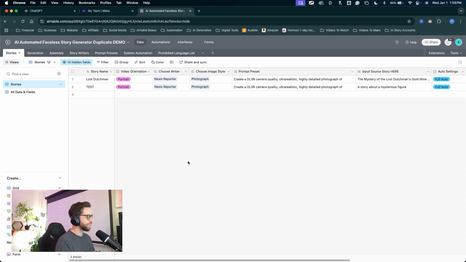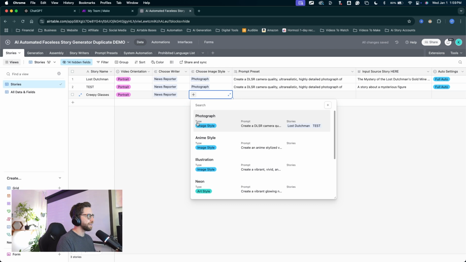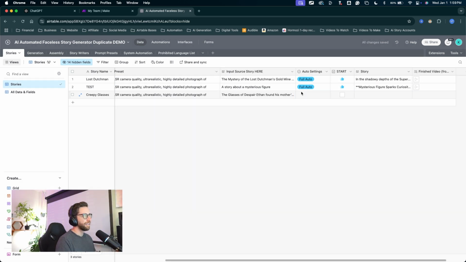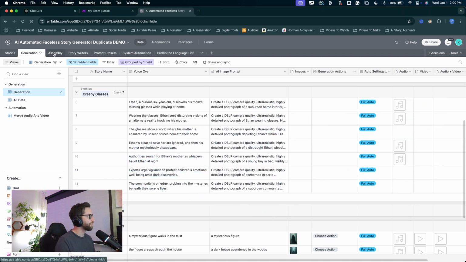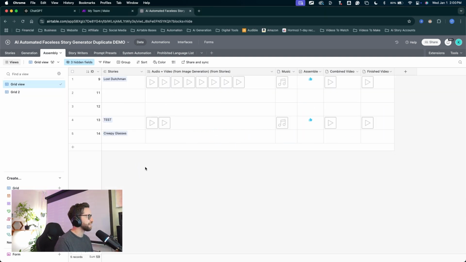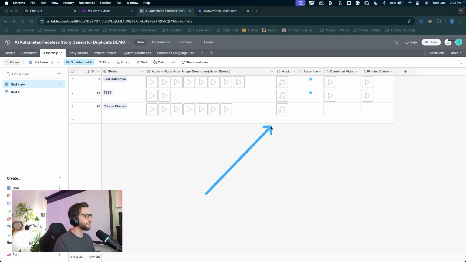Come into my automation. So I'm going to create a new story. Creepy glasses. I'll choose an orientation, a writer, image style, paste my story here. I'll set my settings and hit go. Creating the audio, it'll create the images, create the video. Then we can put our full video together. Just copy and paste the music from my last video. All the clips are done. I'll click assemble. Let's wait a couple more seconds and get our finished video.